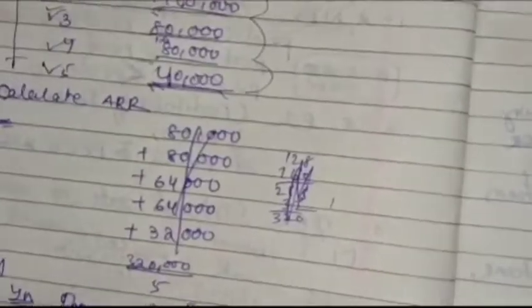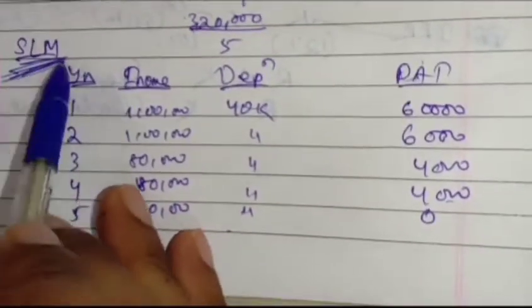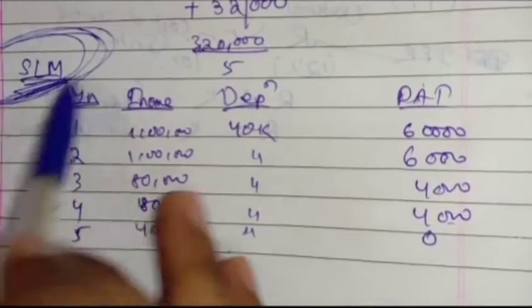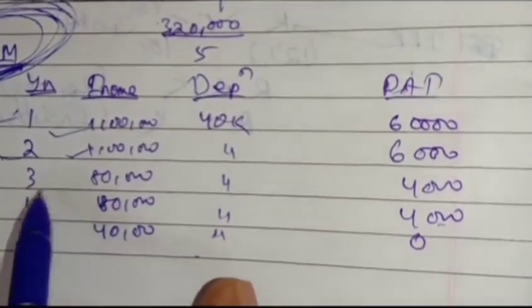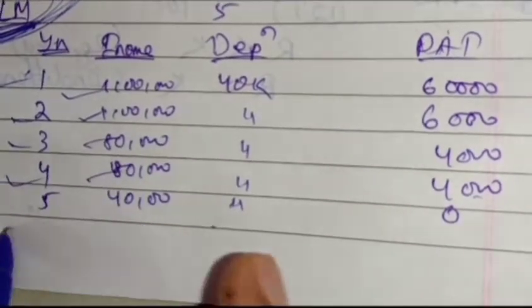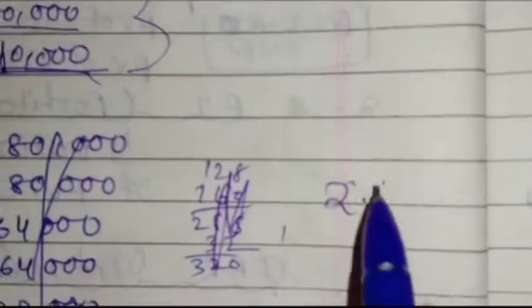So let us calculate. SLM, that means this is the straight line method of charging the depreciation. First year we get 1 lakh, second year 1 lakh, third year 80, fourth year 80, and in the fifth year 40,000. Depreciation will be equal. What will the machine cost be? 2 lakh.